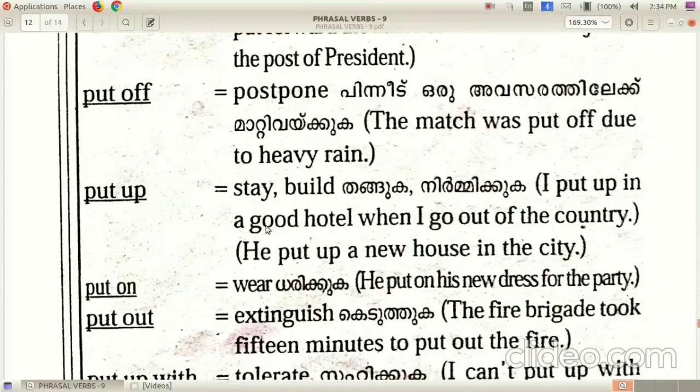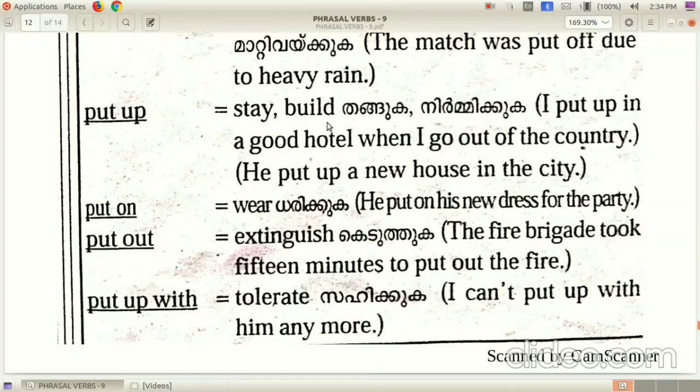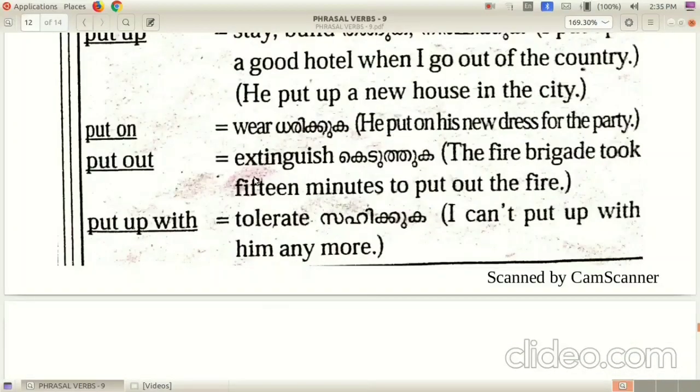Then the next is put up, stay or build. I put up in a good hotel when I go out of the country. In this sentence, we have the meaning stay. He put up a new house in the city. In the last sentence, the meaning of the phrasal verb is build.